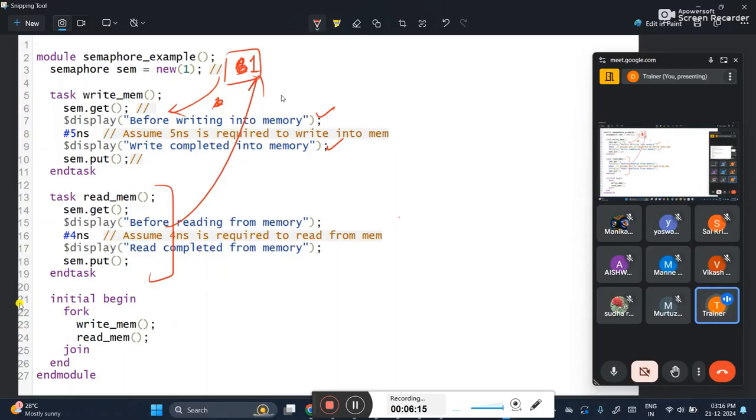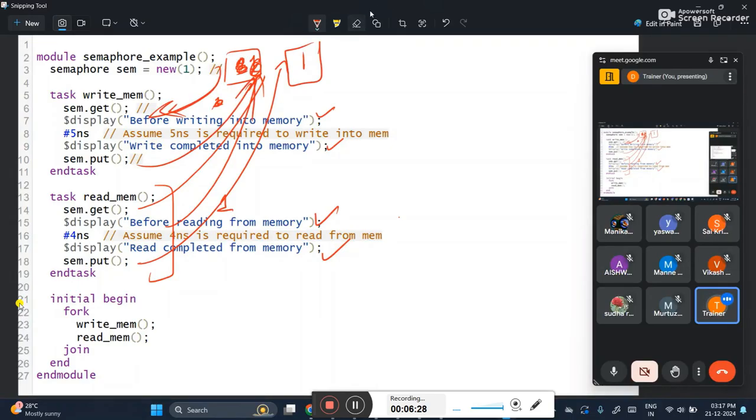The other task is coming, it is again getting the key that is present here. Again the statements will get executed. Again I have to put back the key in the container. This is how we are supposed to get and supposed to put back the keys.